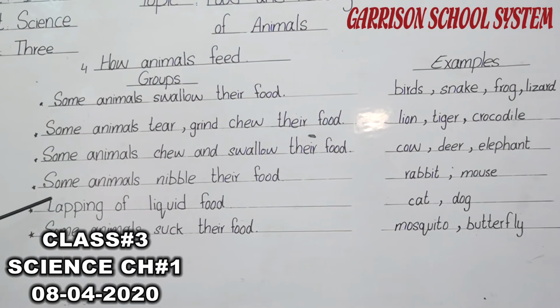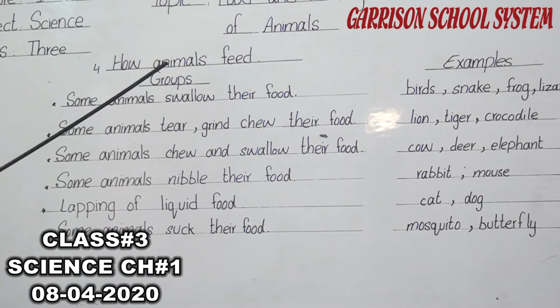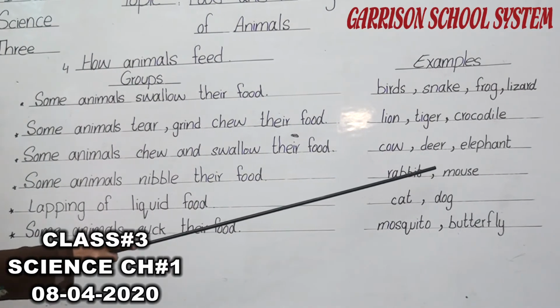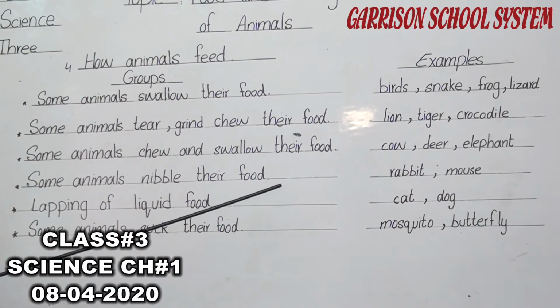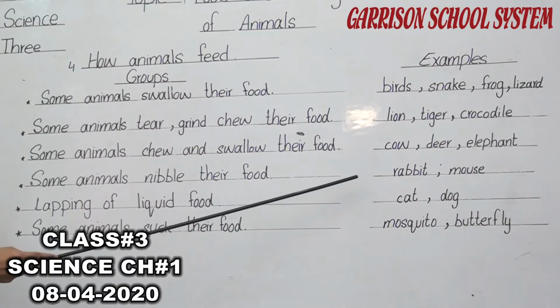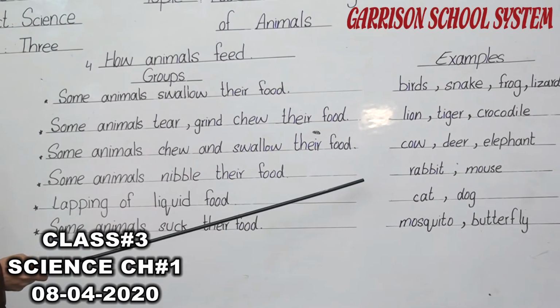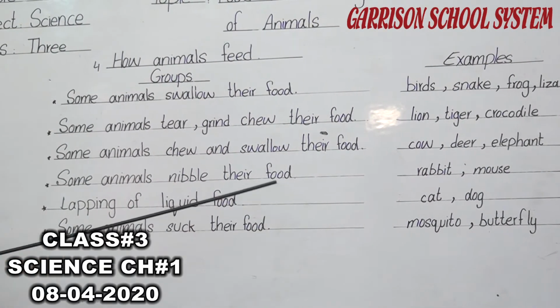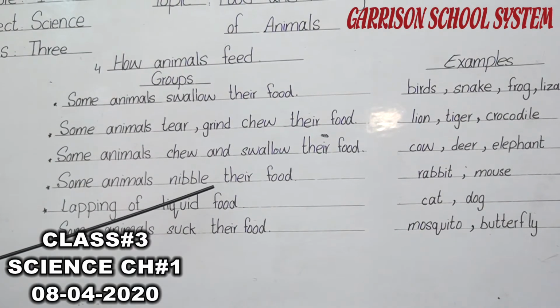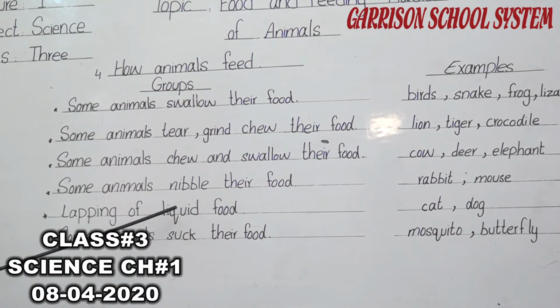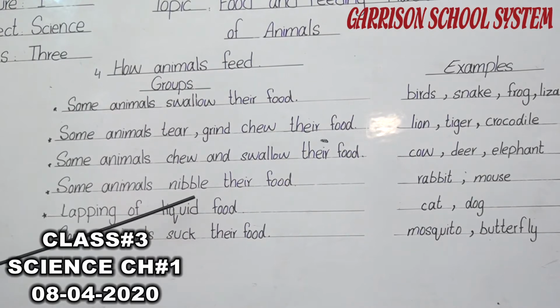Next method is some animals nibble their food. Examples are rabbit and mouse. Have you seen the rabbit and mouse while they are eating? How do they eat? They have the whole food in front of them and they catch it with their feet and take small bites with their mouth.